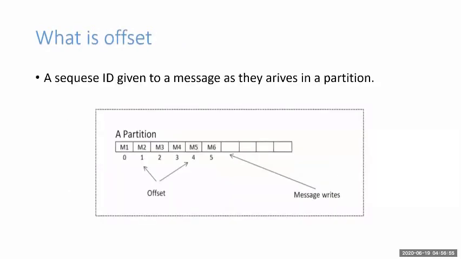The next slide is about offset. It is the second last topic of the session. The offset is nothing but a sequence ID given to each message by Kafka. Means as soon as Kafka receives a message, the one line of code, or we can say the array of bytes, it gives an offset number. Like here, Kafka has given 0 to M1, meaning message 1, 1 to M2, and 2 to M3, right? But these offset numbers cannot be changed.